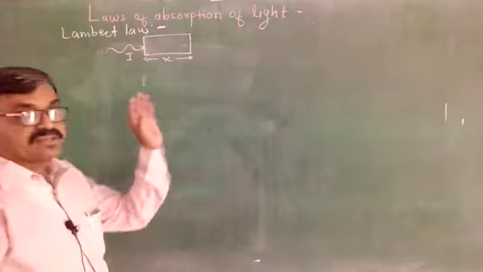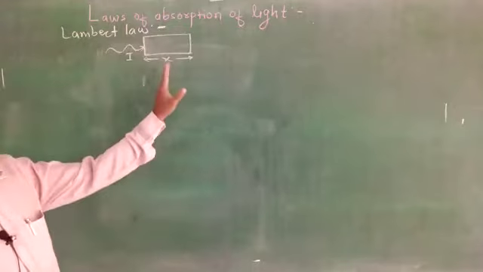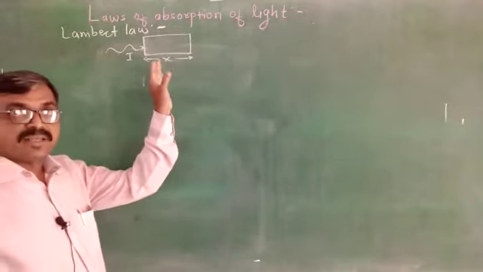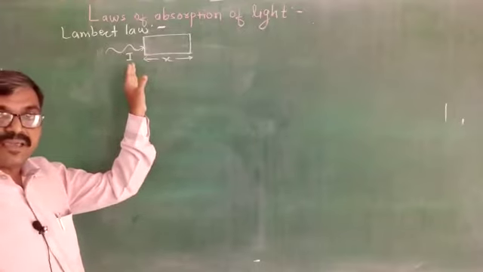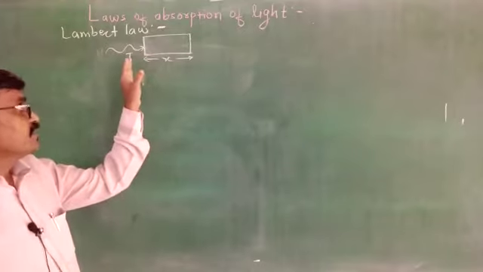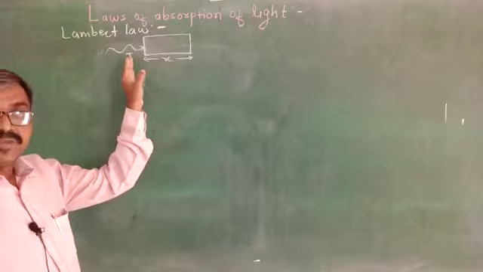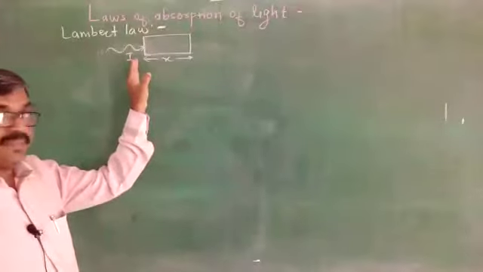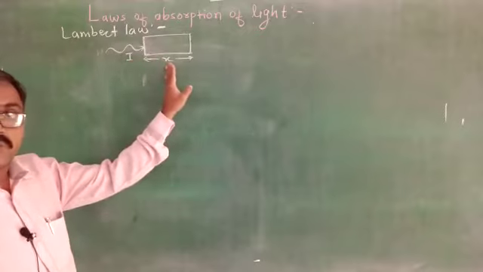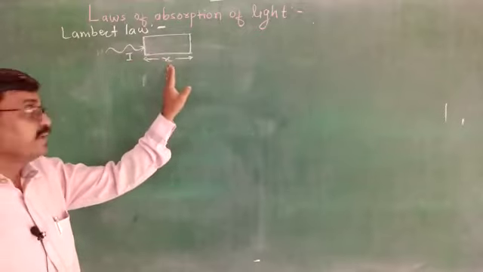Then for such a solid medium having thickness x, the intensity of incident light is I, and that light is of monochromatic wavelength and this medium is homogeneous, particularly solid.